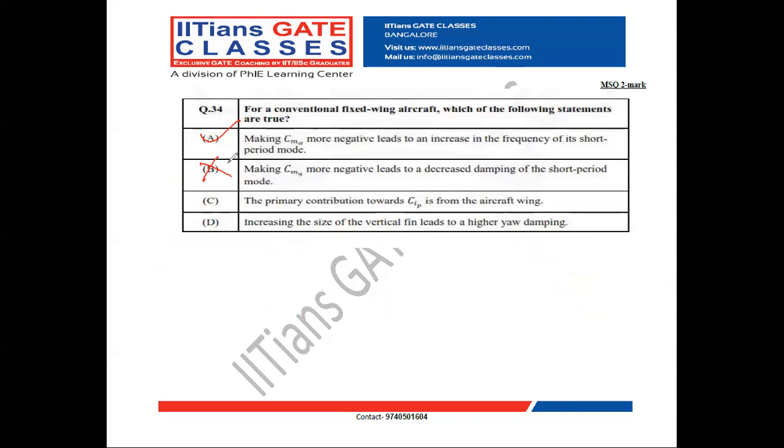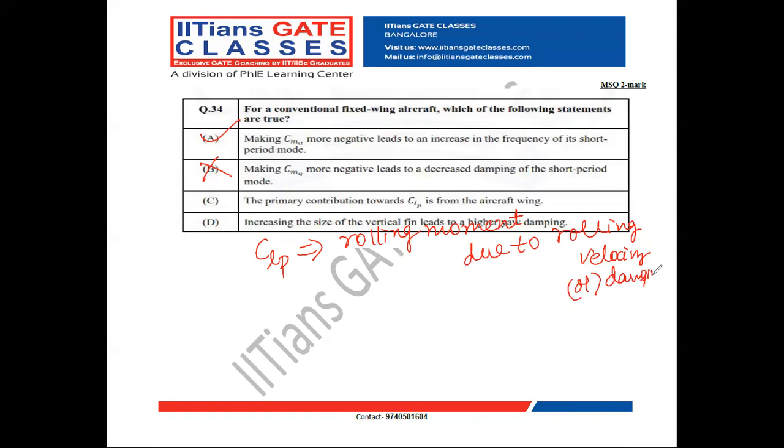Option C: they have given that the primary contribution towards CLP is from the aircraft wing. CLP is nothing but the rolling moment due to rolling velocity, or the damping in roll parameter.